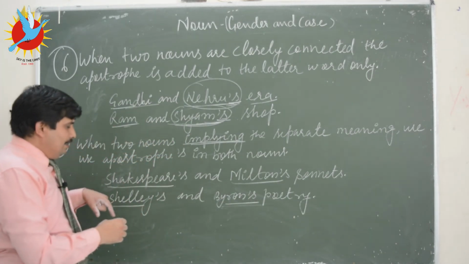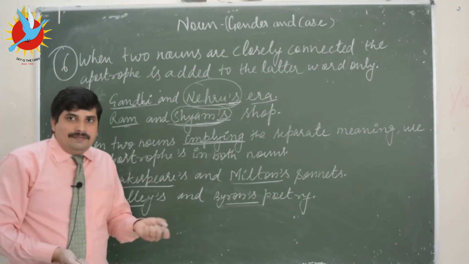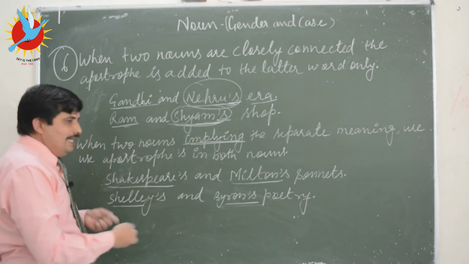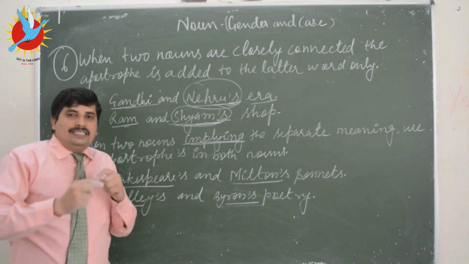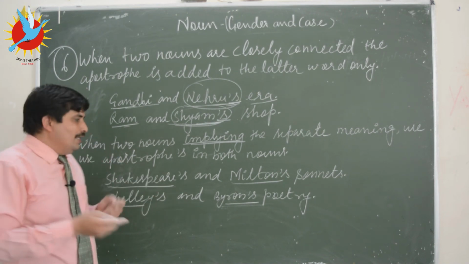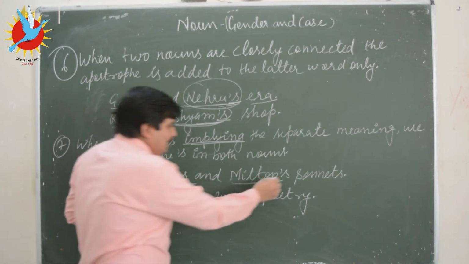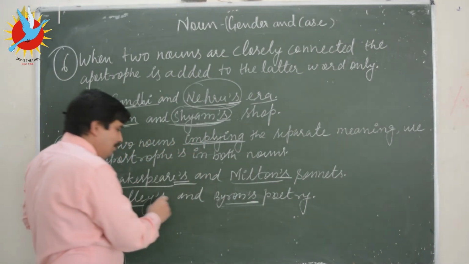So they are expressing something different, something separate. Like this, when two nouns are there and they are expressing a separate meaning, we are supposed to add apostrophe s with each noun.